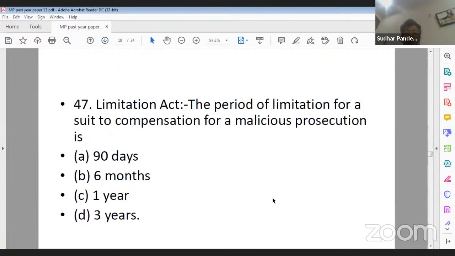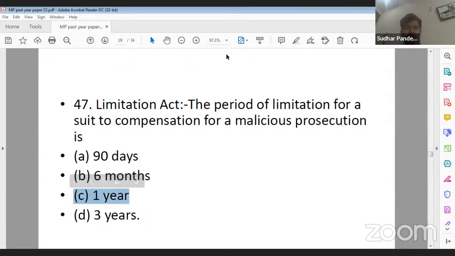Next, question number 47. Now, this question is from Limitation Act. The period of limitation for a suit to compensation for a malicious prosecution is option A 90 days, option B 6 months, option C 1 year, and option D 3 years. What should be the correct answer for 47? A suit for compensation for a malicious prosecution can be filed within 90 days, 6 months, 1 year, and 3 years. Question number 47. What should be the correct answer? Yes, C is the correct answer.